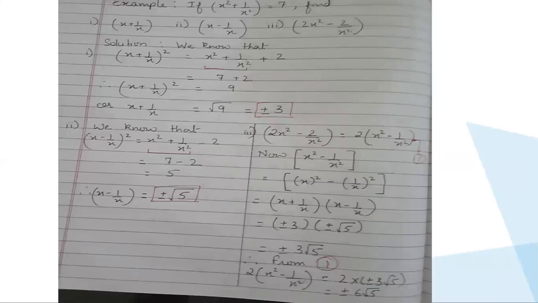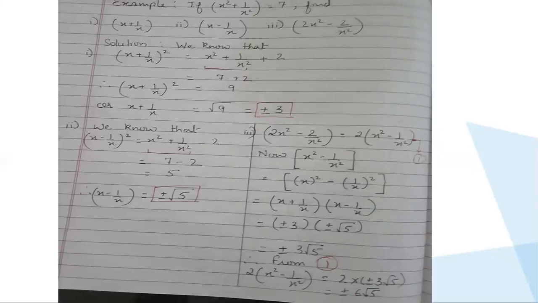Ma'am, I didn't understand the plus minus sign. Ma'am, how come it came? Yashraj, if you do plus 3 into plus 3, what will you get? Ma'am, I'll get plus 6. Plus 3 into plus 3, multiplying them.